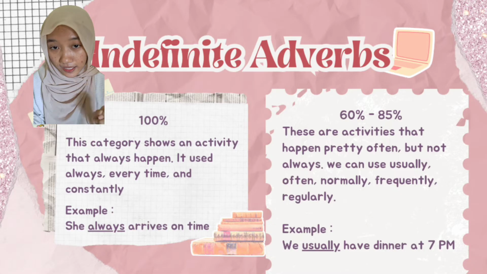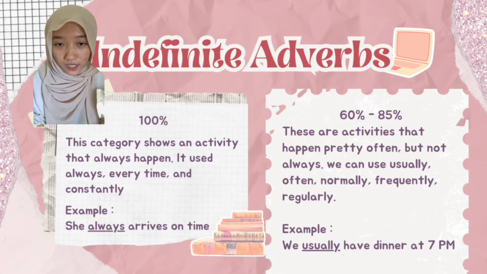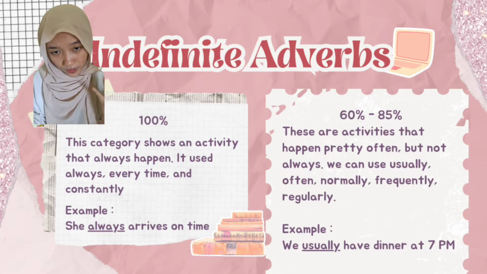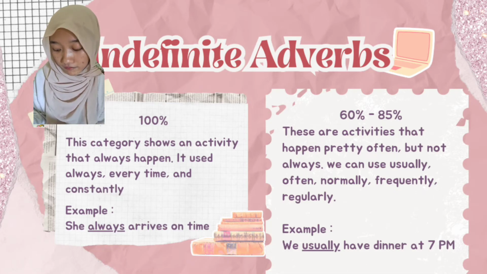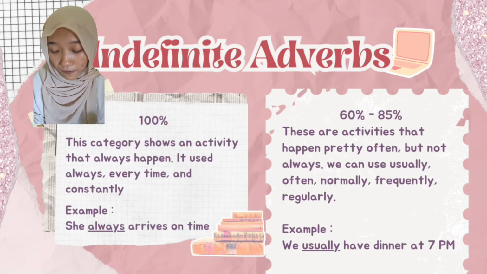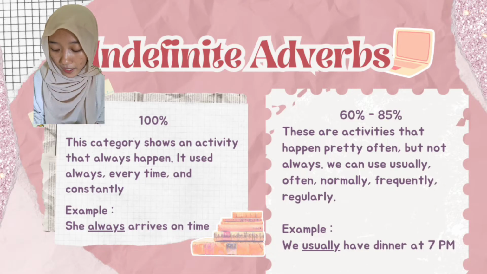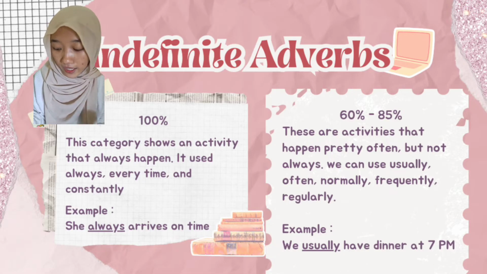16% until 85%. These are activities that happen pretty often, but not always. We can use usually, often, normally, frequently, or regularly. Example: we usually have dinner at 7 p.m. It's not always, but usually.